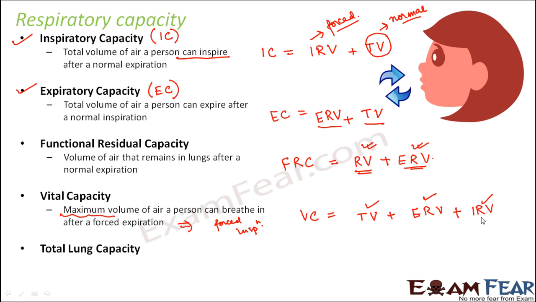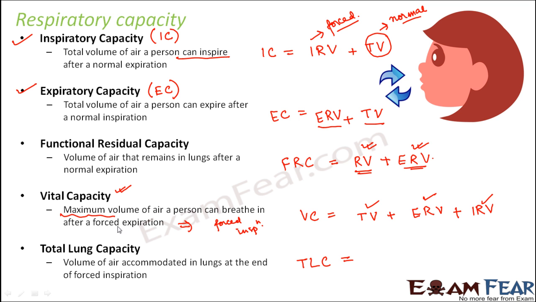And now the last one, that is total lung capacity, which is the volume of air accommodated in lungs at the end of forced inspiration. So you have breathed in forcefully. That means you have taken as much air as possible. So when it is a forced inspiration, how much would be the total amount of air you have taken in? So that is what we saw here, right?